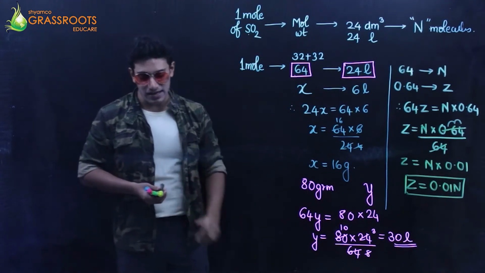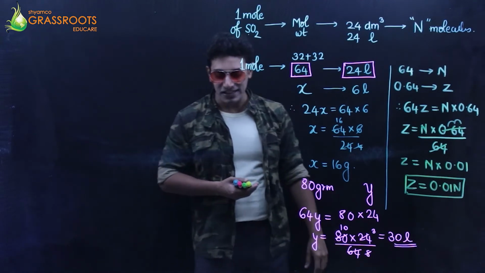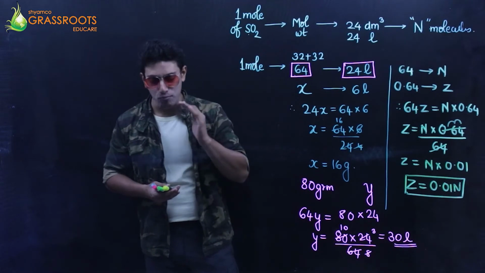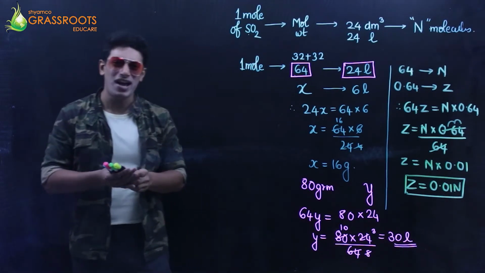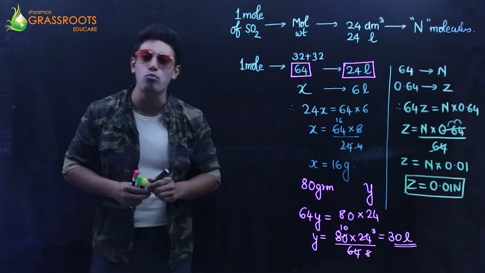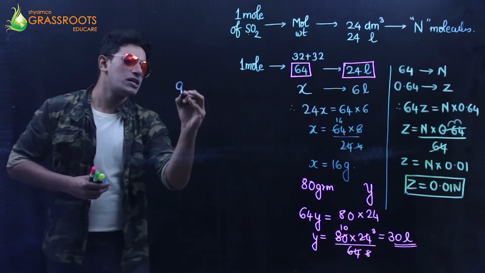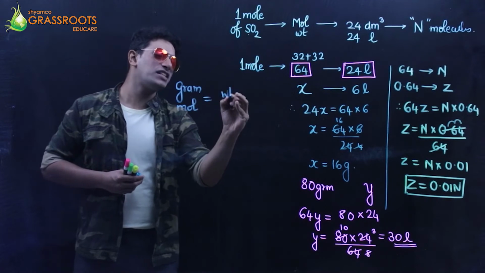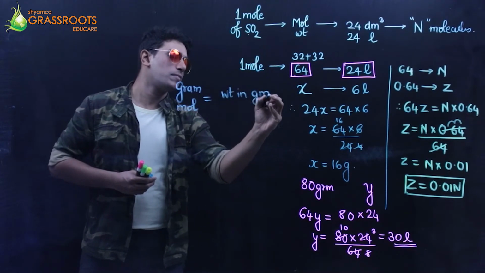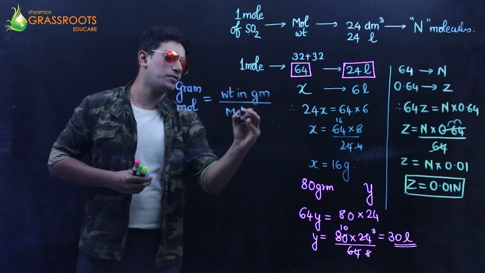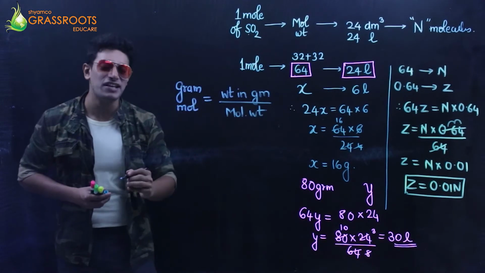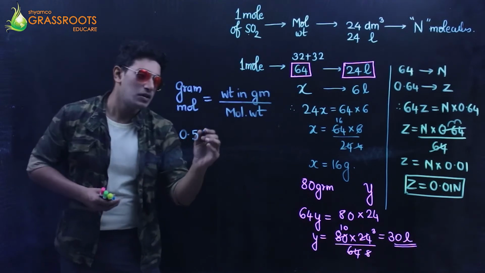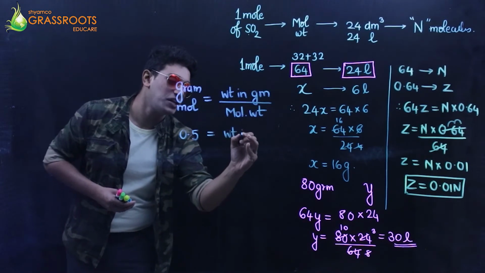Perfect. And the last part, the weight of 0.5 gram molecules of SO2. Now we have a simple formula, the gram molecules, right? Gram molecules is weight in grams upon the molecular weight. I have been given 0.5 gram molecules. The weight in gram is to be obtained.